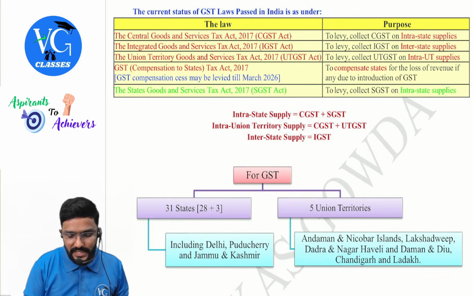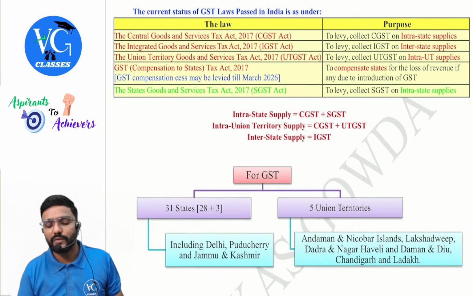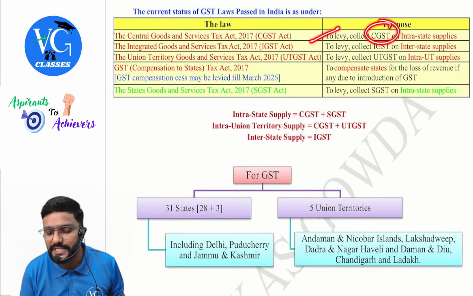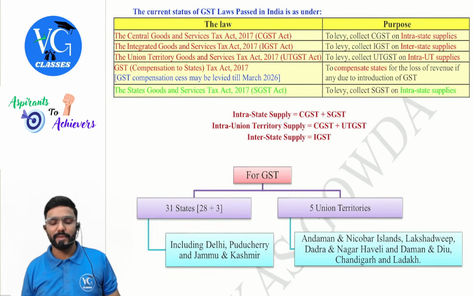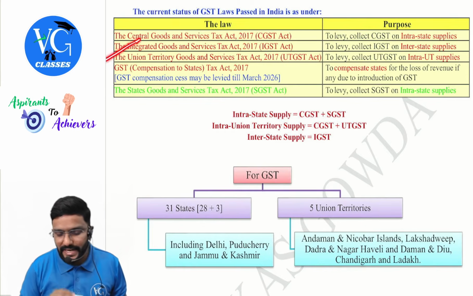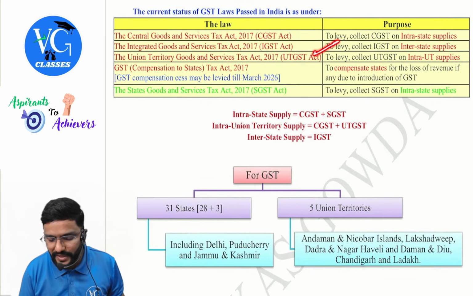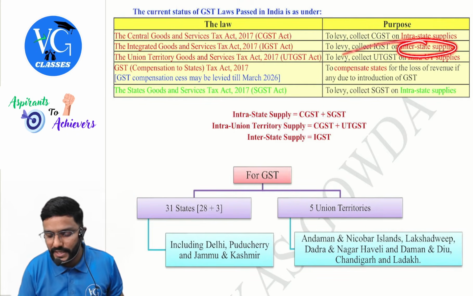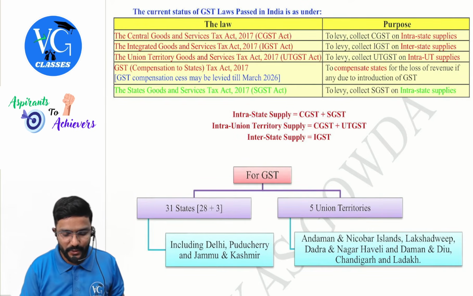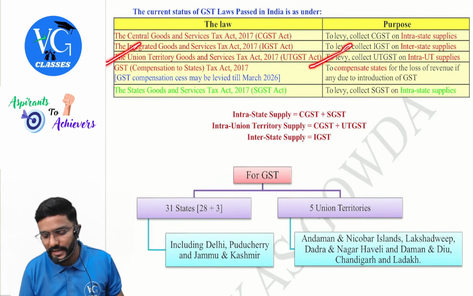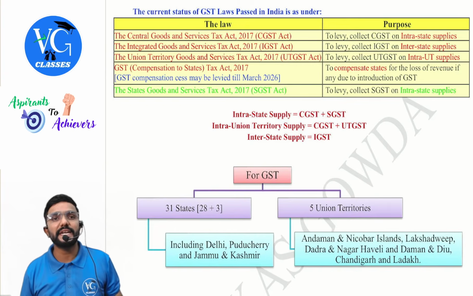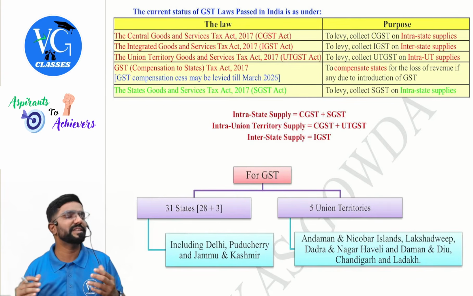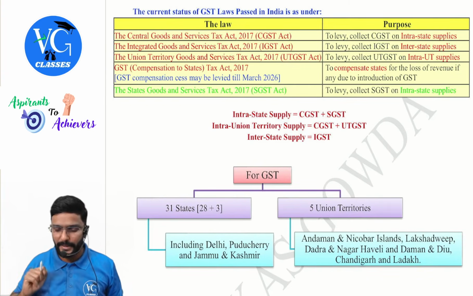Okay. CGST Act 2017 was passed to levy and collect CGST on what? Intra-state supply. Then the IGST Act 2017 was passed to levy and collect IGST on interstate supplies. Then the UTGST Act to levy and collect UTGST on intra-union territory supply. That is when the supply is within the union territory.